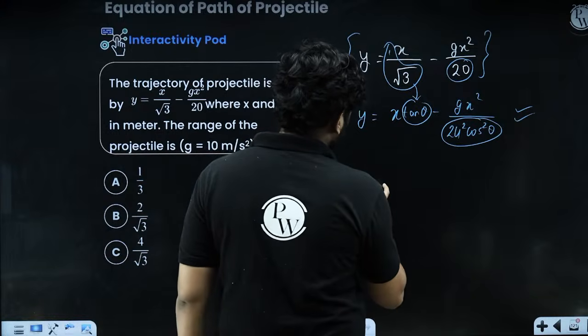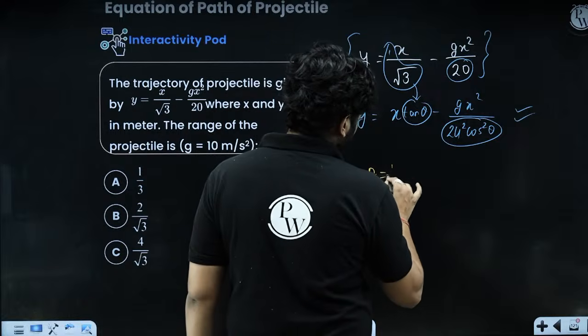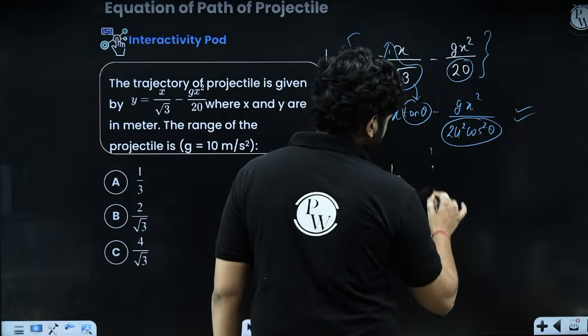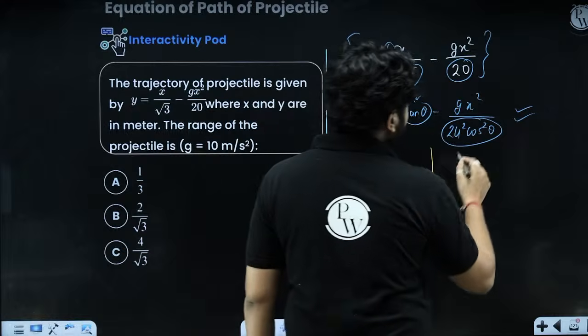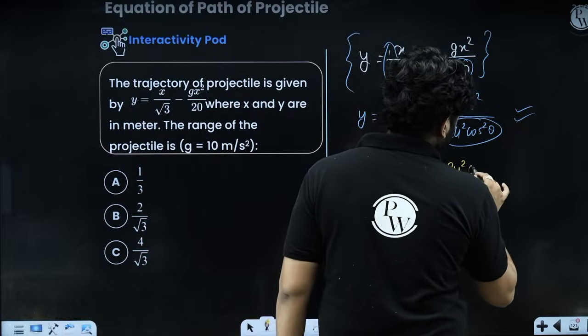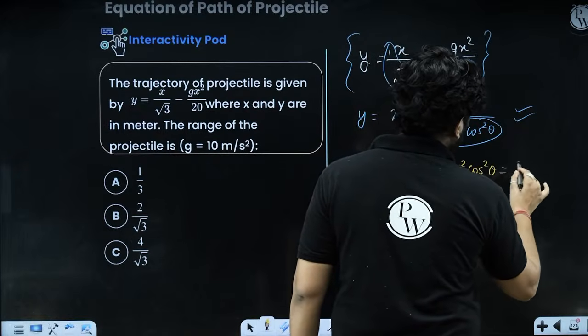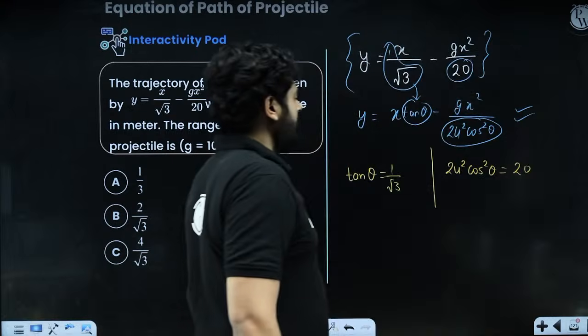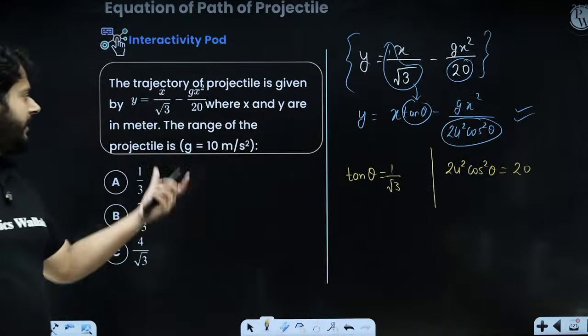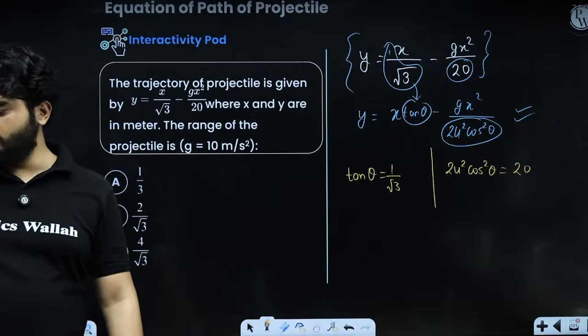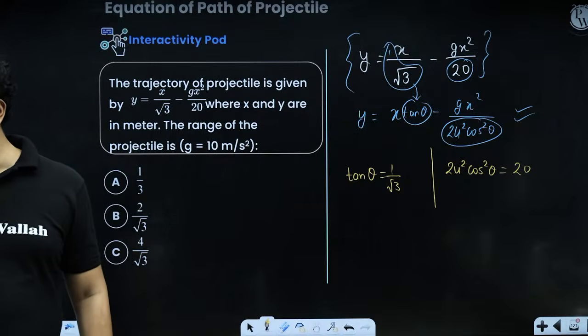Tan theta is 1 upon root 3, okay? And by comparison, we can say that 2u square cos square theta is going to be 20, right? So these two things we can get from here. We need to know the range of the projectile.